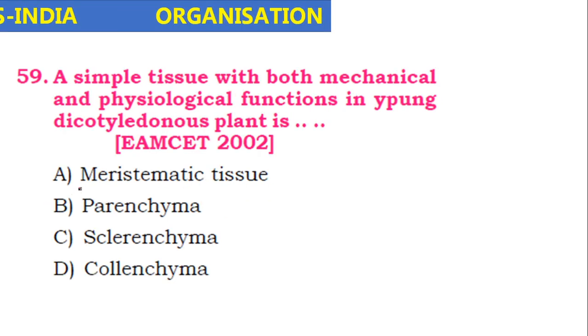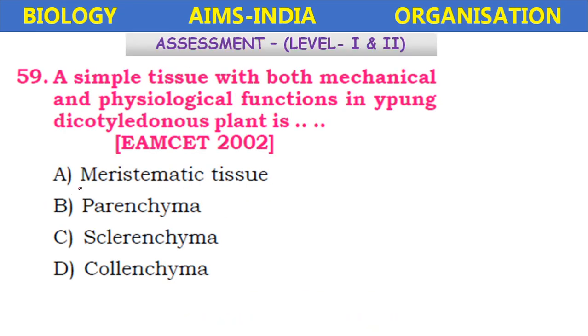Next, a simple tissue with both mechanical and physiological functions in young dicotyledonous plant is. This question appeared in the EAMCET 2002. The AP and Telangana states conduct this EAMCET, the Engineering and Medical Common Entrance Test.